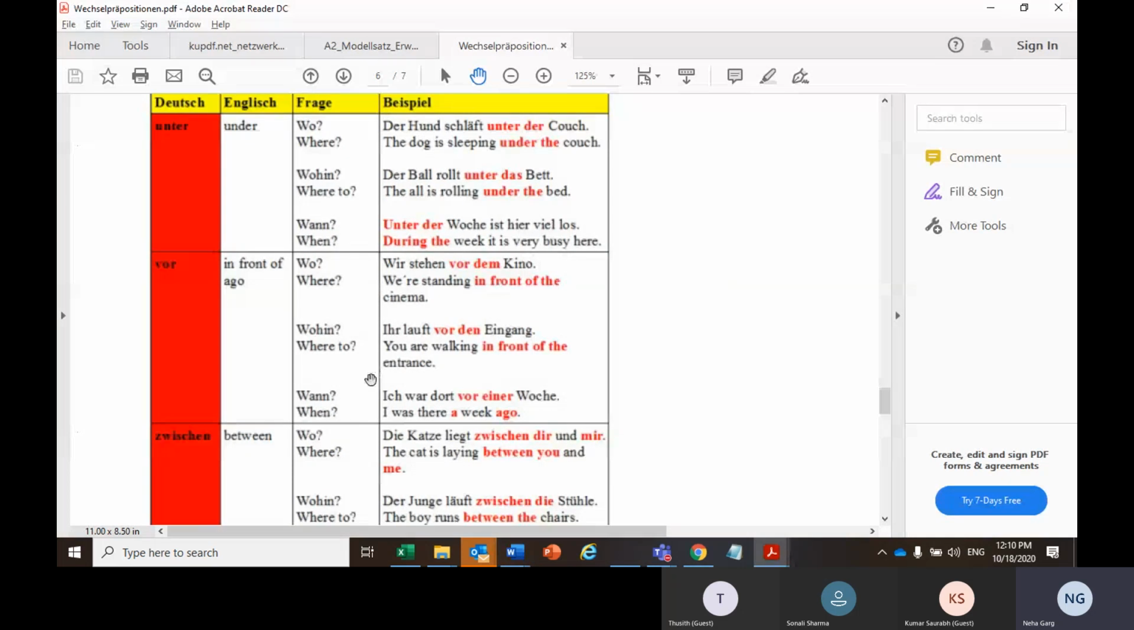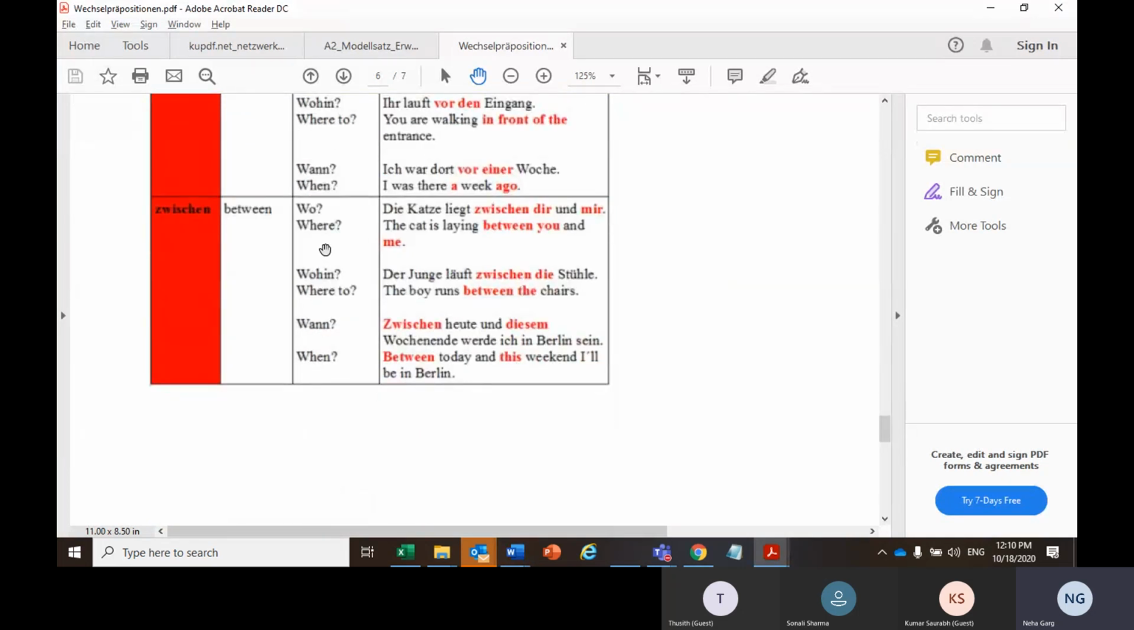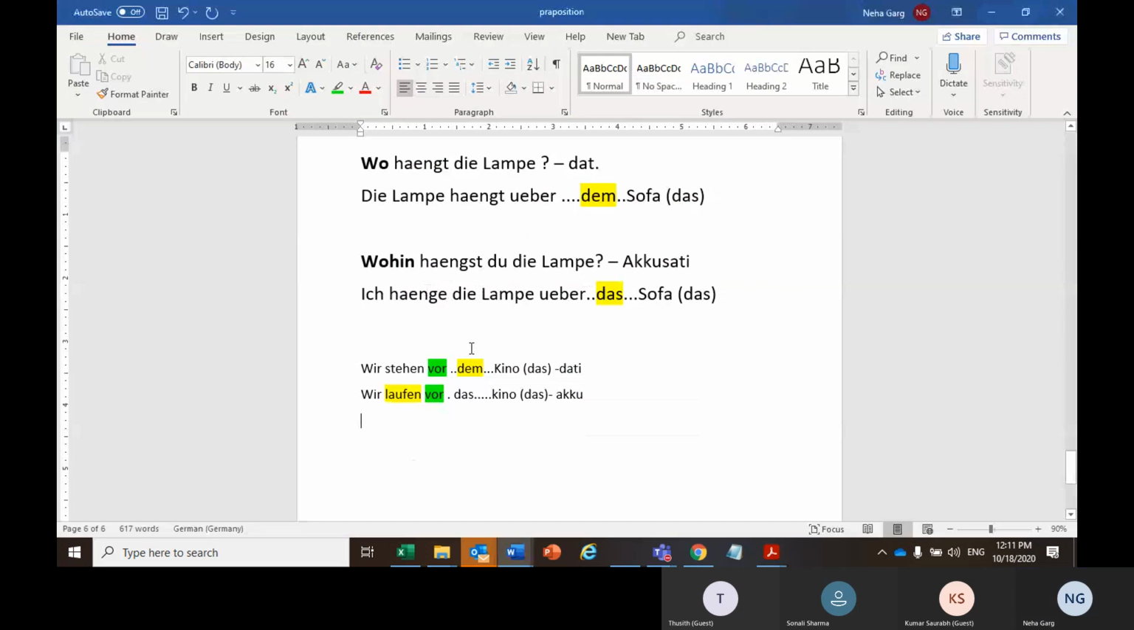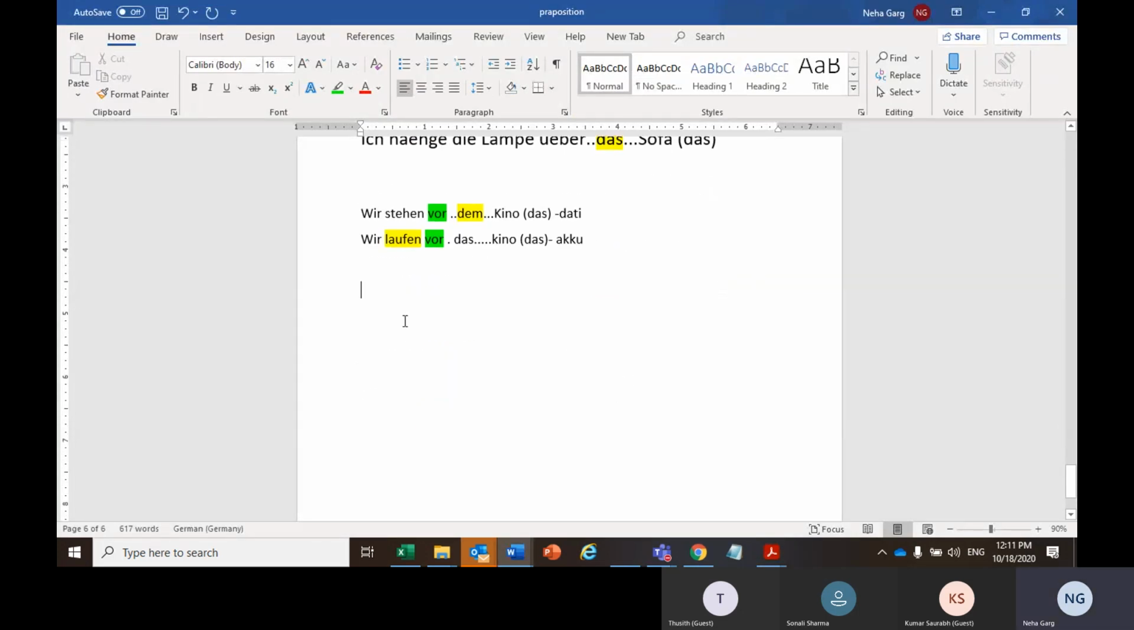Okay. Now talking about zwischen. Zwischen is in between something. There are two things, and you are placing or standing something or somewhere in between the two things. So that is zwischen. So let's say, die Katze schläft zwischen die Sofas. The cat is sleeping between the sofas. There are two sofas and the cat is sleeping in between.